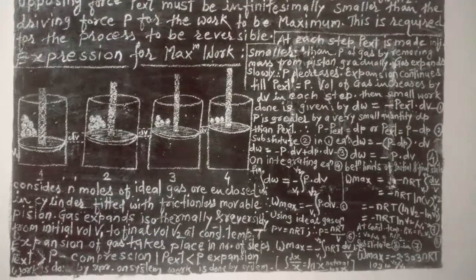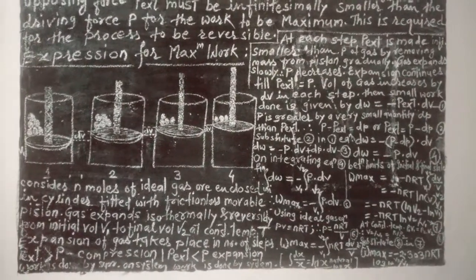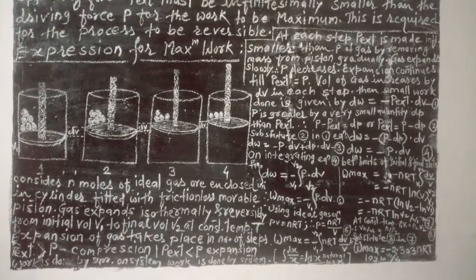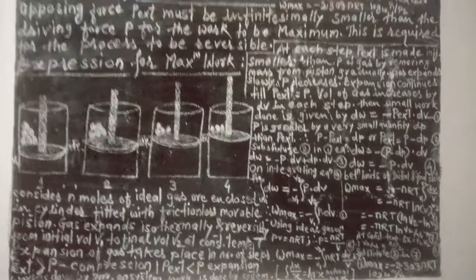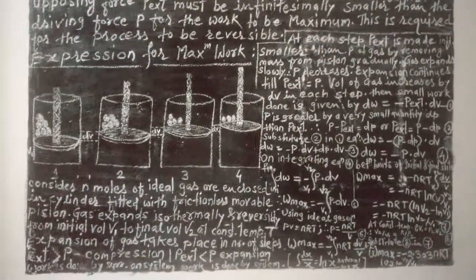So if the opposing force is 0, no work is done. We have already seen this. When opposing force reaches its maximum, the system performs maximum work.